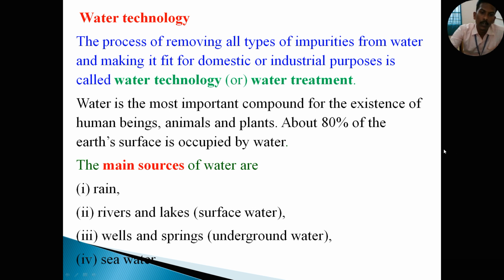The main sources of water are rain, rivers and lakes, wells and springs, and seawater. You know very well, rain is the main source of water. Then rivers and lakes are available on the surface, so it is called surface water. Wells and springs are underground water. Then finally, seawater.